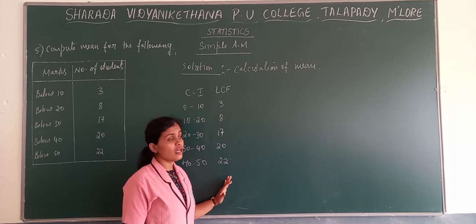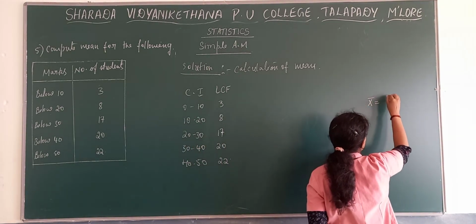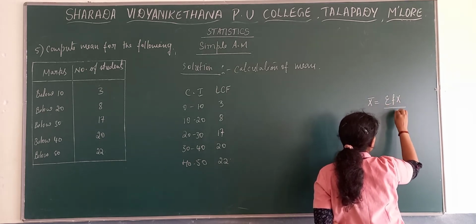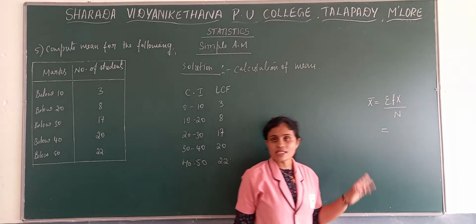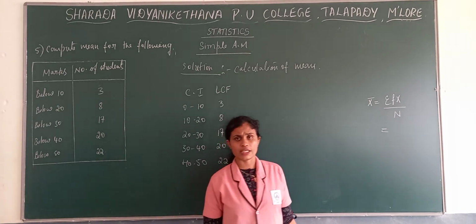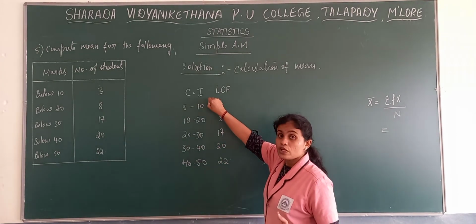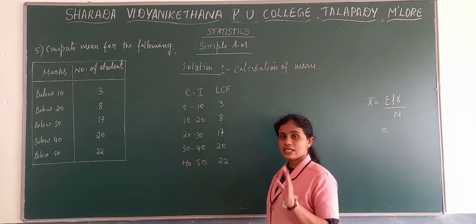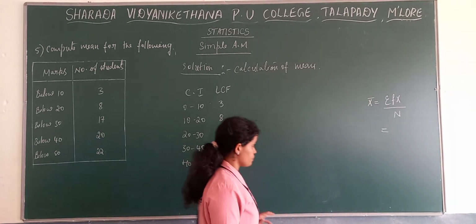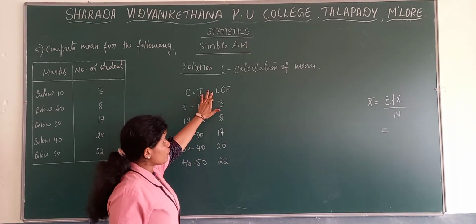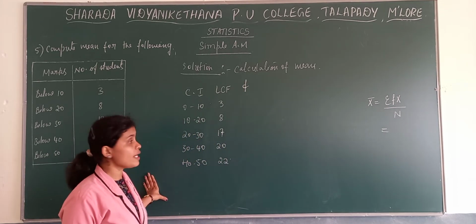In order to find out mean, we require their frequencies, because the mean formula goes like sigma fx by n. Here we are taking the simple formula sigma fx by n. Since they have not mentioned any method, deviation or direct, we can take any formula. We know that it's grouped data, and it is continuous. For that, the simpler formula is the direct method formula. Now, from LCF, how to find out frequency? We need to find out frequency from LCF.